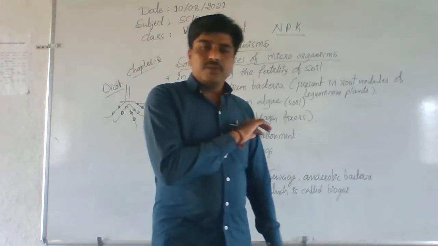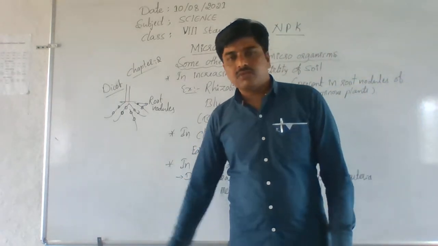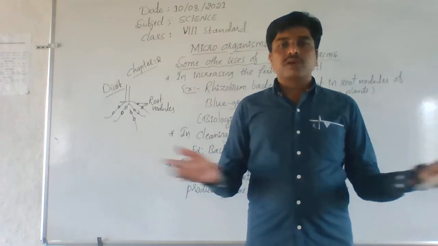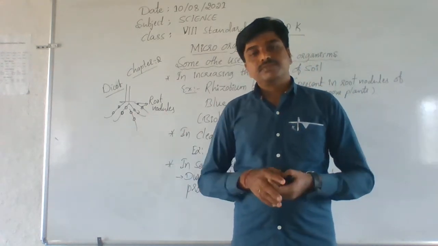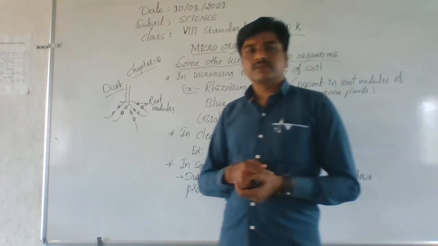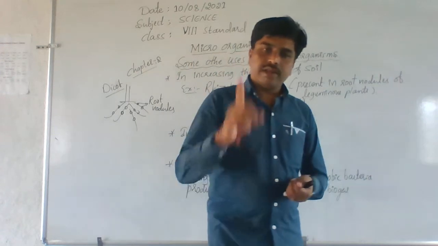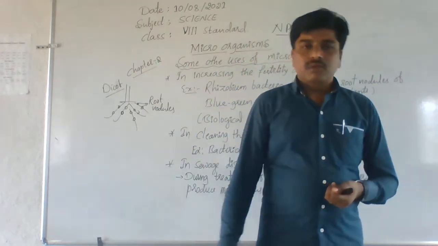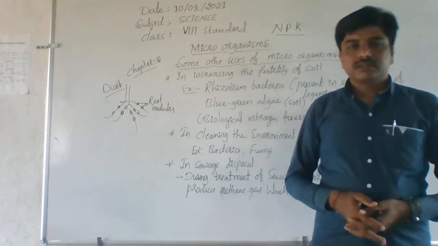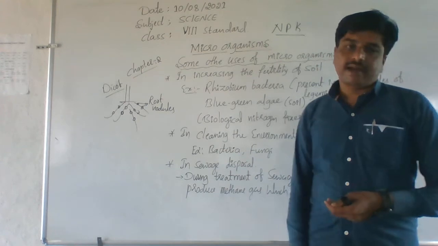Imagine if these bacteria and fungi were not in this environment, what will happen, sir? Everywhere you would see only dead bodies of plants and animals. There would be no place for us to live. We are living very freely in this environment only because of these bacteria and fungi.